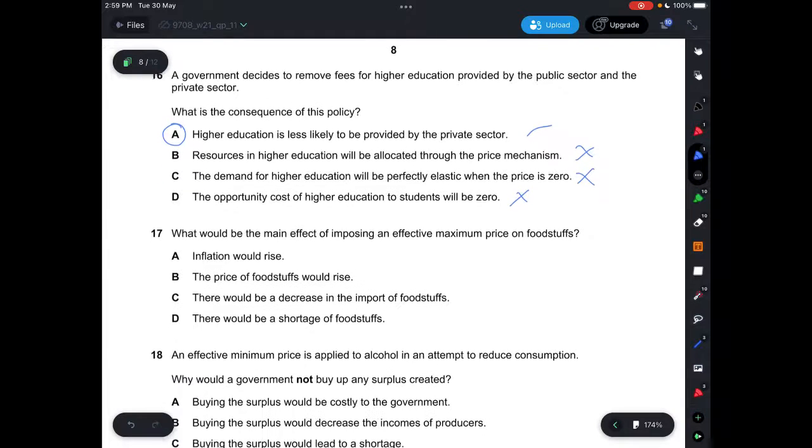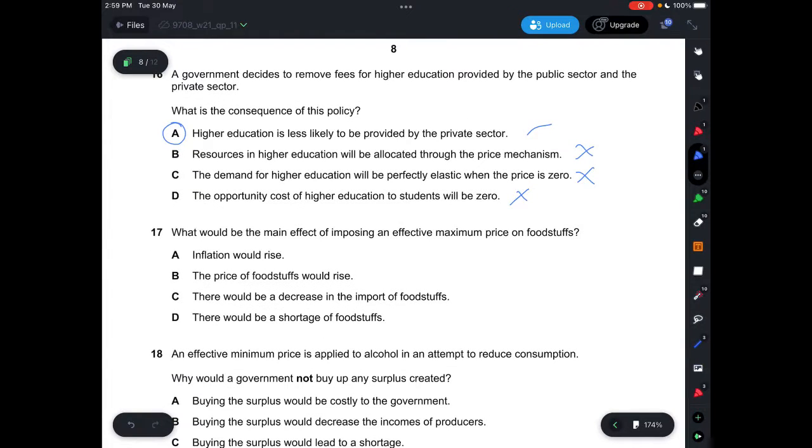Question 17, what will be the main effect of imposing an effective maximum price? So it has to be below the equilibrium. A, it says inflation will rise, which is not correct. B, it says the price of foodstuff will rise, which is also not correct. C, it says there will be a decrease in the import of foodstuff, which is not correct. So it has to be D, there will be a shortage of foodstuff.